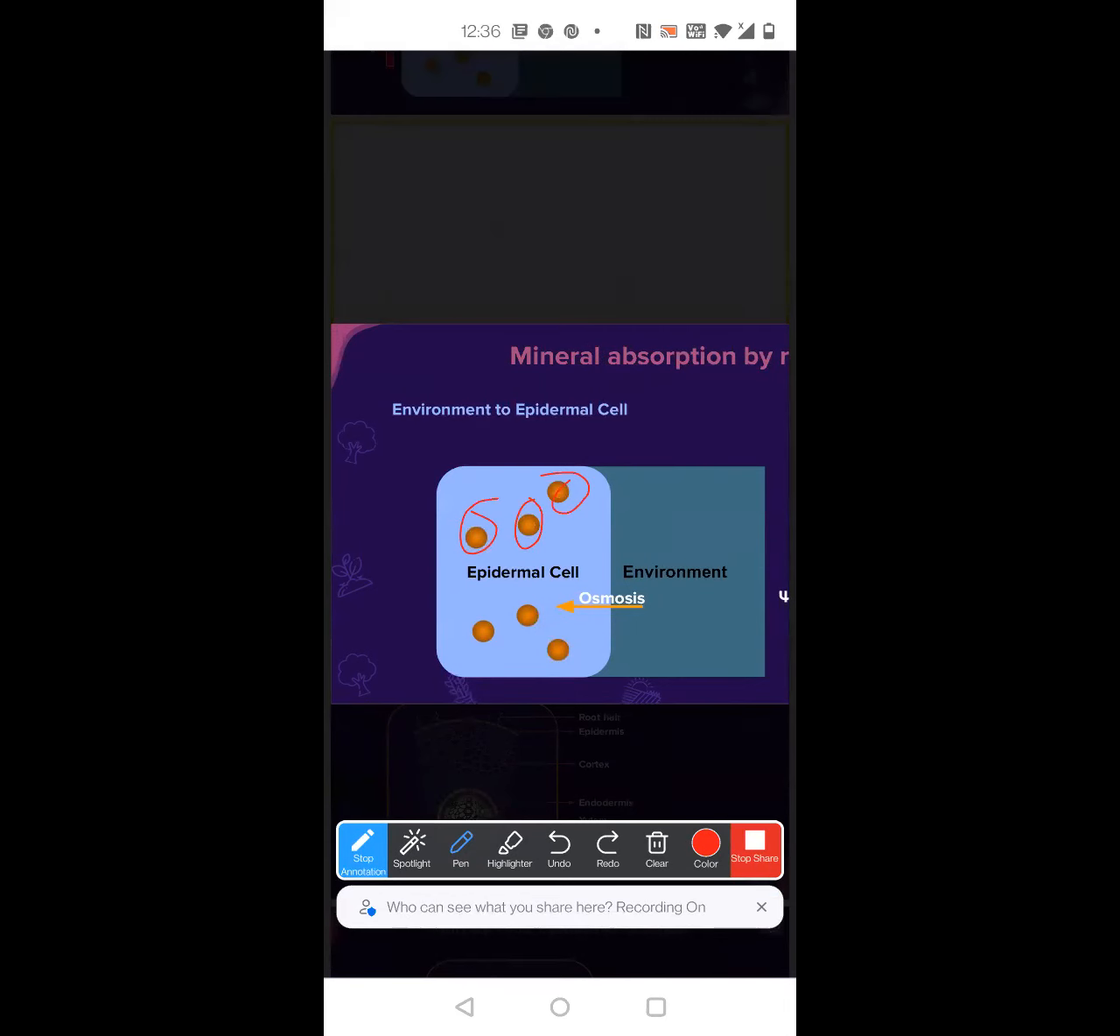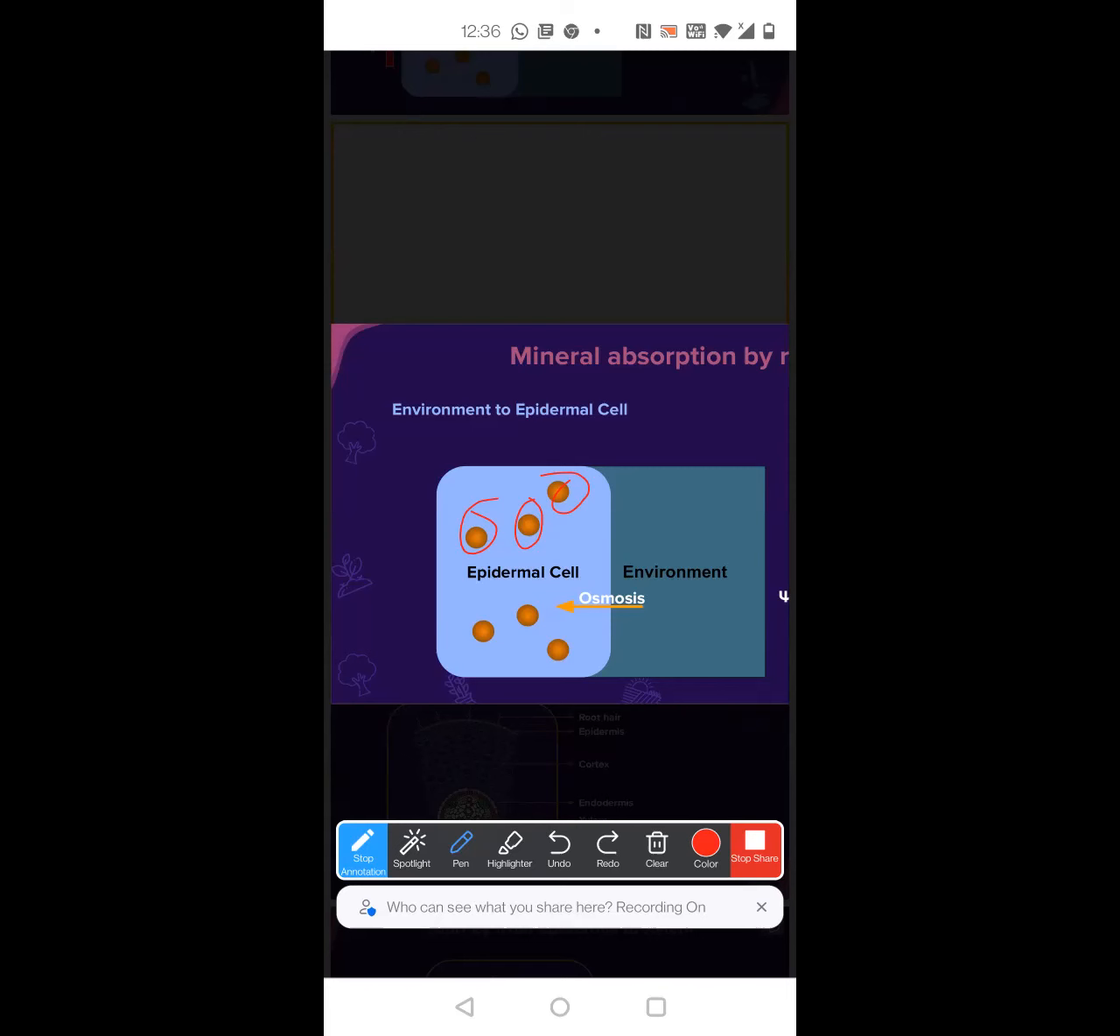Which part will the water potential be high, in the environment or in the epidermal cells? I have to correct the current diagram. In the environment, correct? Because all the molecules have been absorbed. Okay. Now, I already told you what is osmosis. Lower water potential to higher water potential, or higher water potential to lower water potential? Higher to lower.